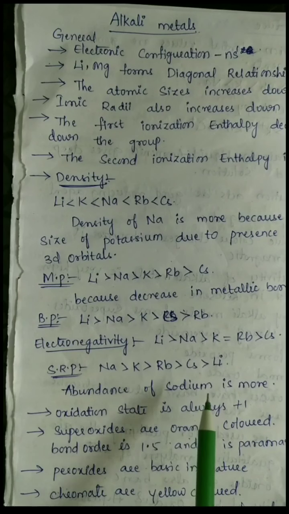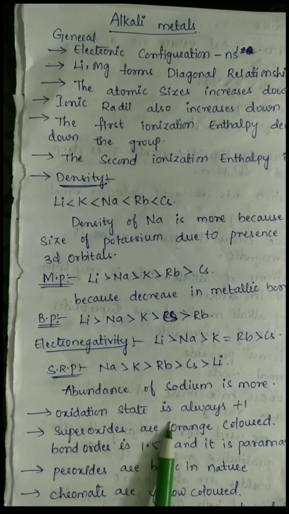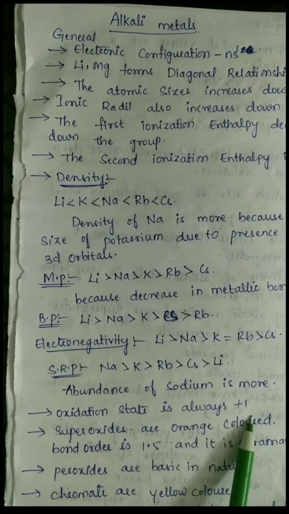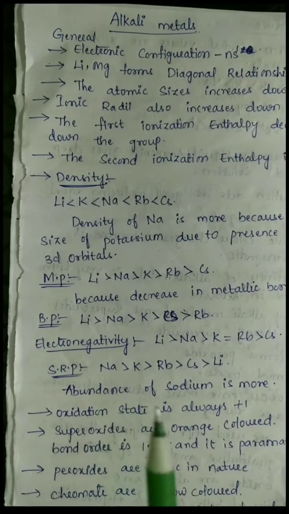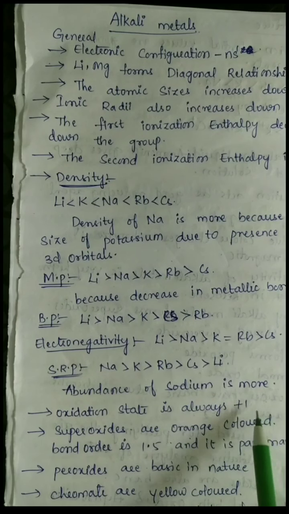It is in the 7th position. The abundance of sodium is very high, and the oxidation state of the alkali metals is always +1. So the oxidation state of the alkali metals, that is first A group elements, is always +1. And now I am going to explain some of the important points which are also very important for your